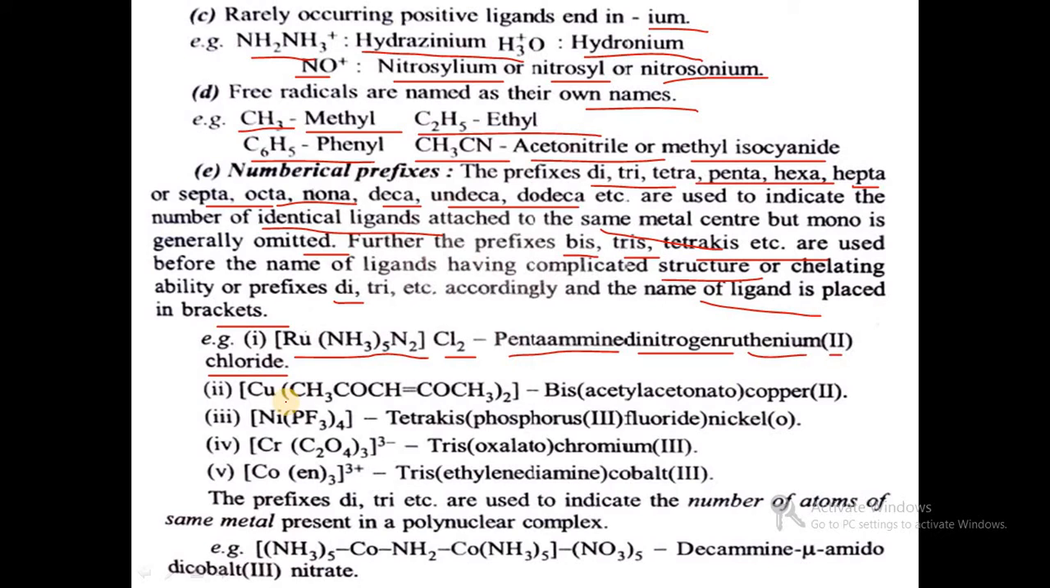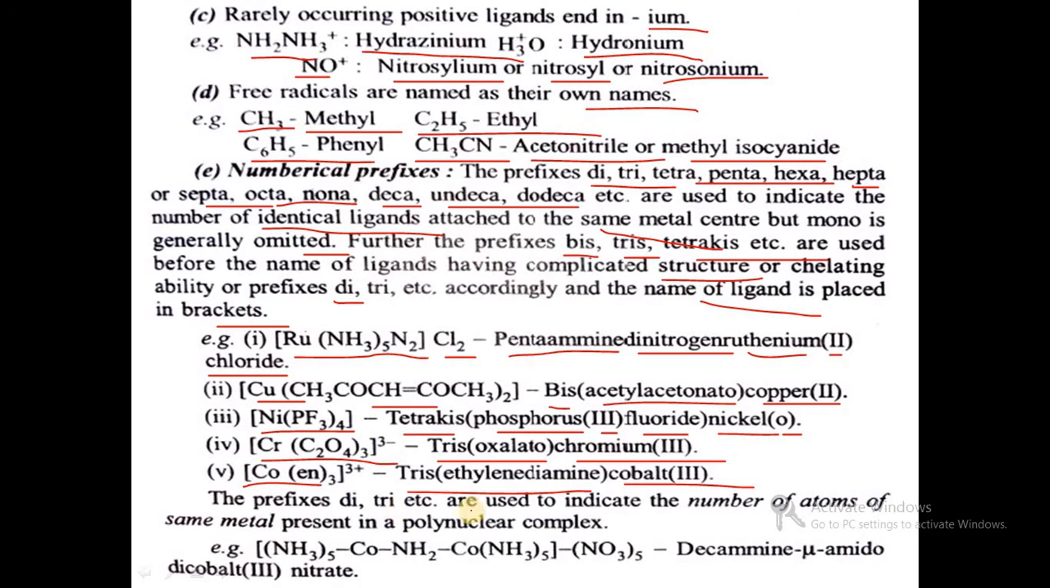Then in case of the second compound, that is Cu(CH3COCH=COCH3)2, that is bis(acetylacetonato)copper(II). Then Ni(PF3)4, that is tetrakis(phosphorus trifluoride)nickel, but the oxidation state of nickel is 0. Then [Cr(C2O4)3]3-, tris(oxalato)chromate(III). [Co(en)3]3+, that is tris(ethylenediamine)cobalt(III).